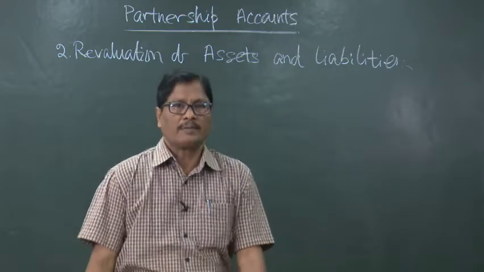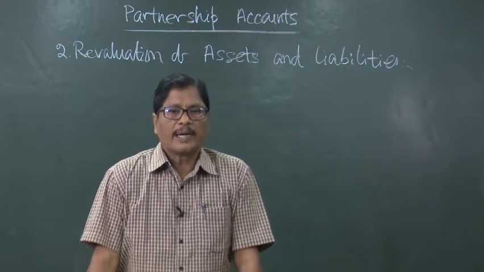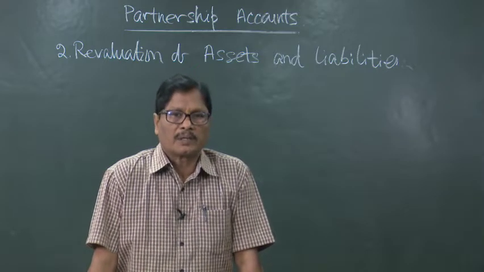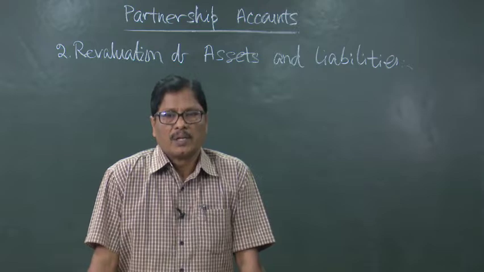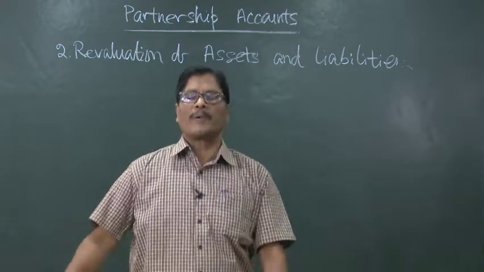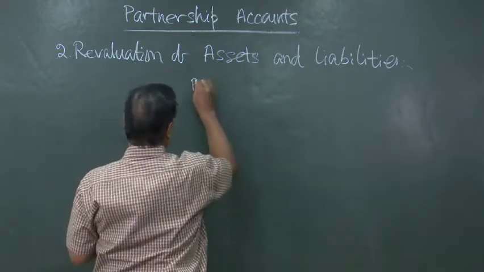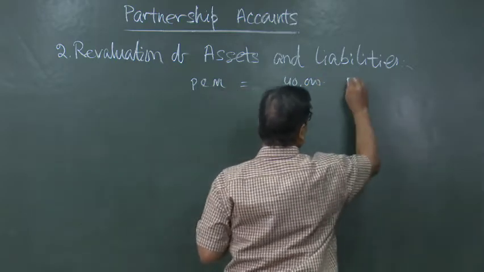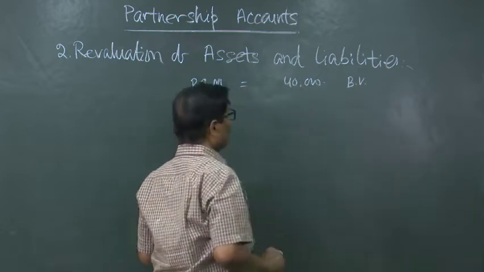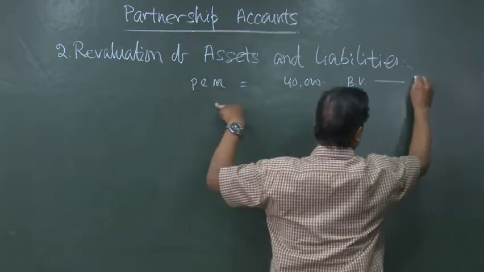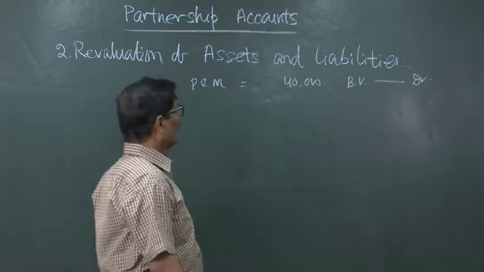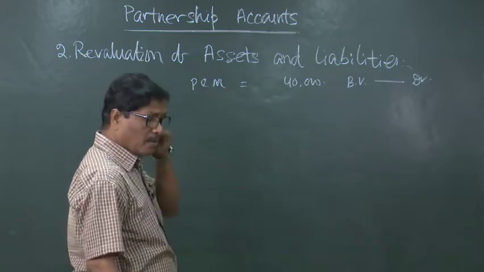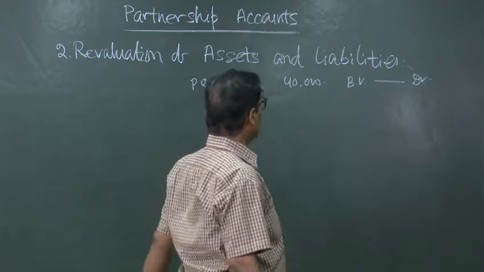Revaluation of assets and liabilities. When a new partner is getting admitted into our partnership firm, he may not agree with the assets valuation, whatever is appearing in the books of accounts. Suppose there is a furniture or a plant or machinery which was 40,000. That is the book value. Plant and machinery is an asset, so it is showing a debit balance of 40,000. Now, when he comes, suppose it has been decided that it will be valued not at 40,000, but at 30,000.